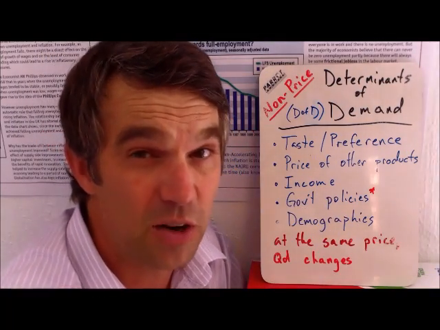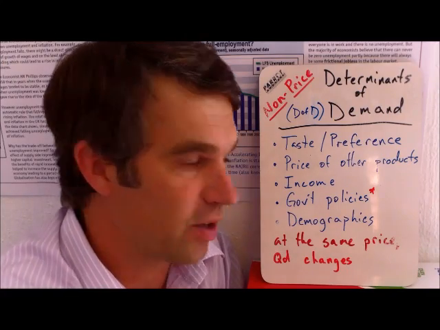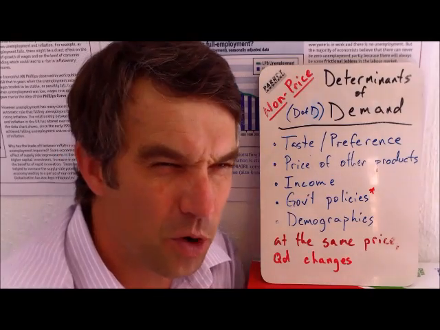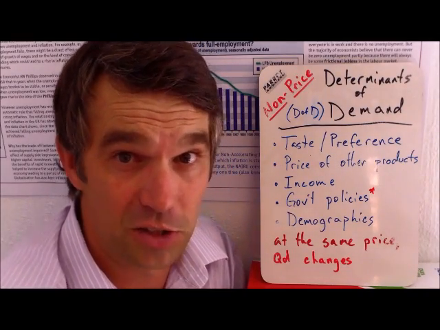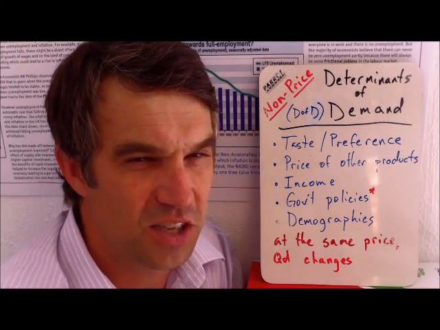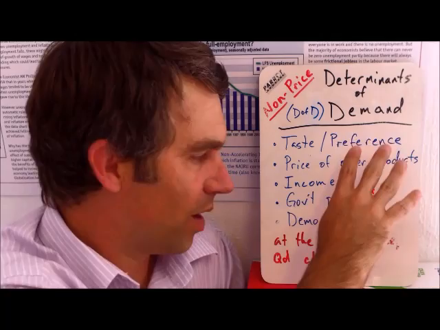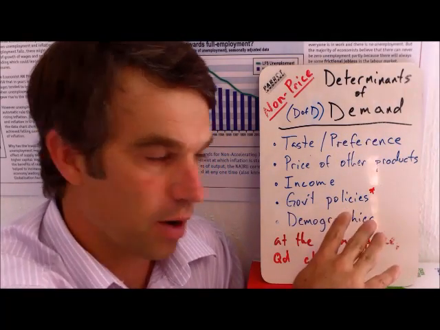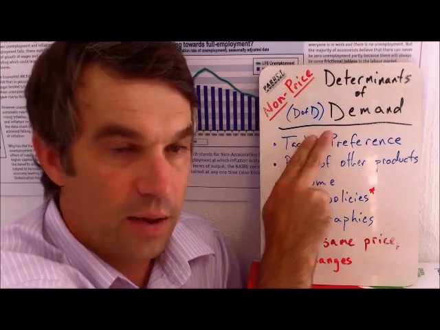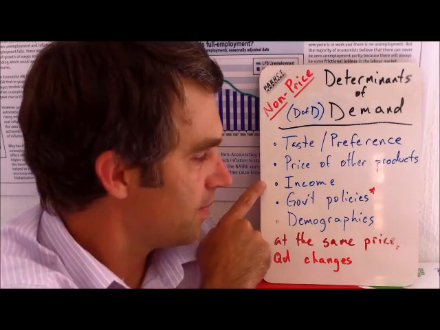Income. How much money do I make? The more money I make, the more likely it is that I'm going to buy more coffee. Government policies. This might be a government program that is saying, hey, you shouldn't drink so much coffee, or hey, you should drink more. So it's usually some sort of policy that's going to be linked to taste and preference. By the way, for the most part, these are in descending order. Government policies are probably less important than these other three. In fact, we're going to study these other three more in depth specifically.